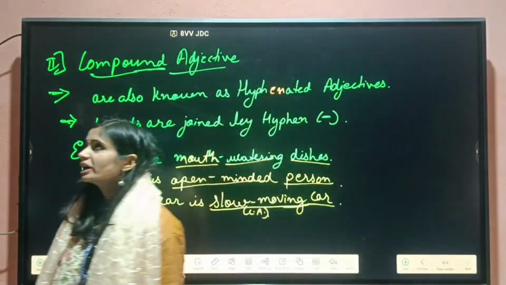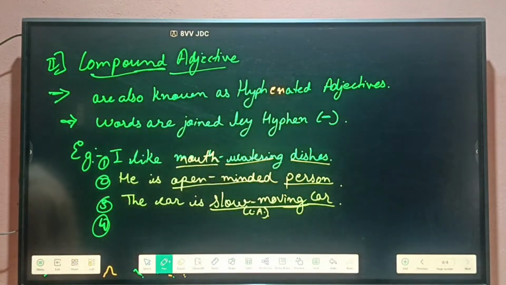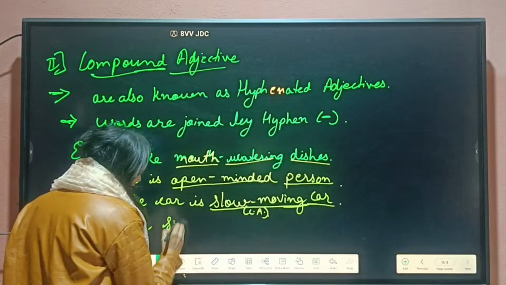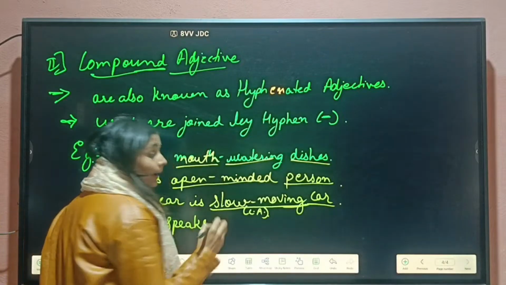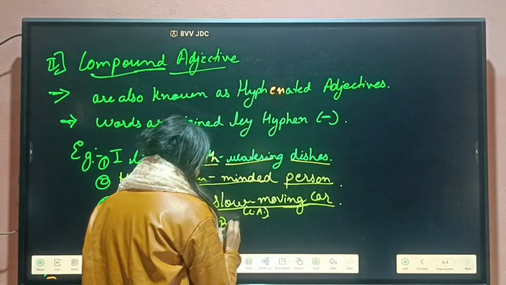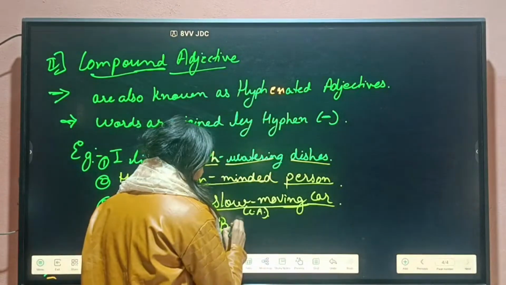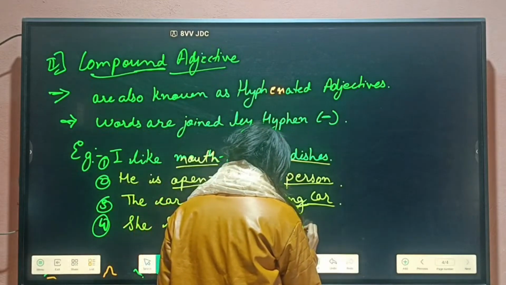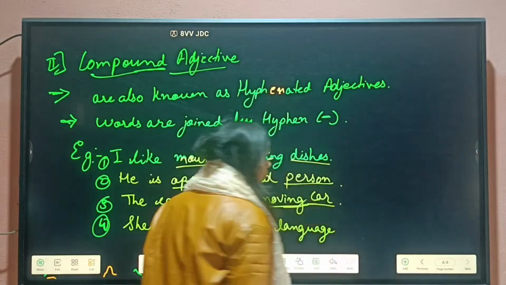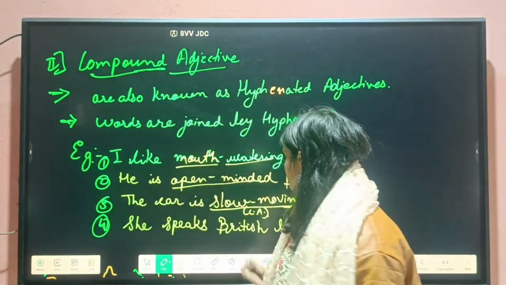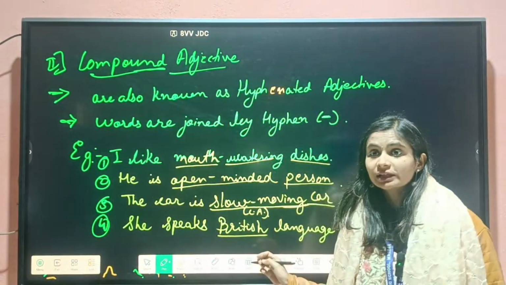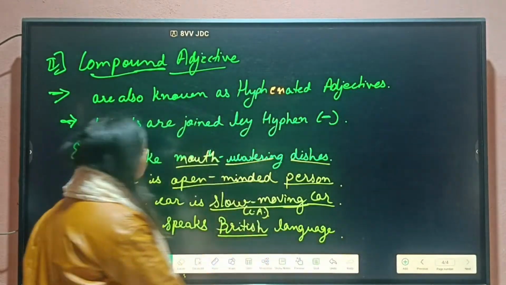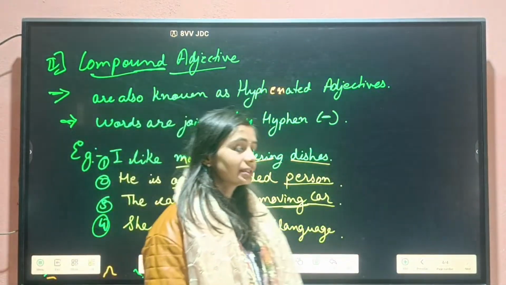And one more example that we may take is that she speaks British language. But one question should come to our mind: British, that B is capital. If B is capital, it must be a proper adjective. Why are we writing British language as a compound adjective? This is the question that is arising in our mind.